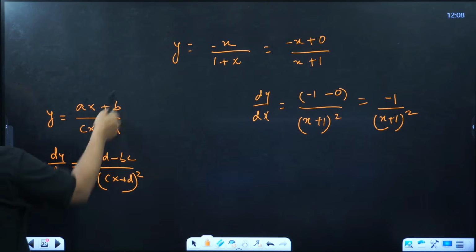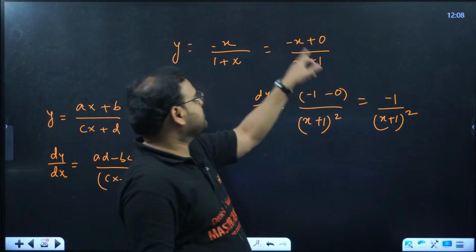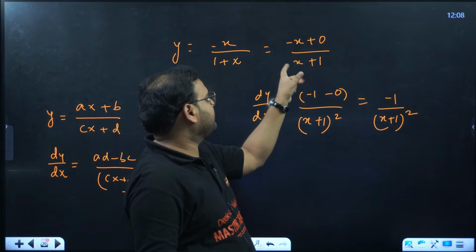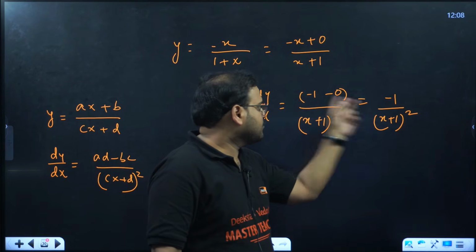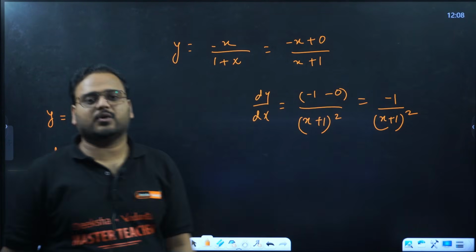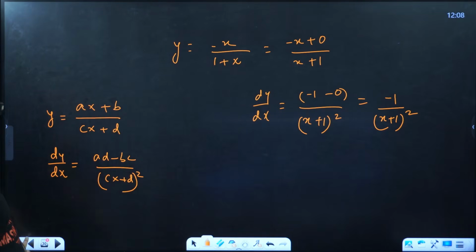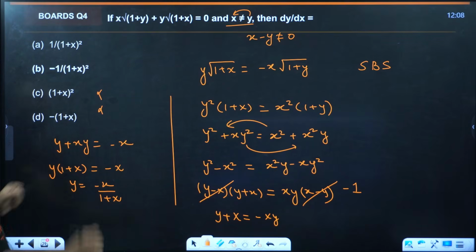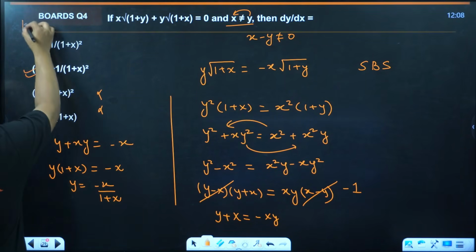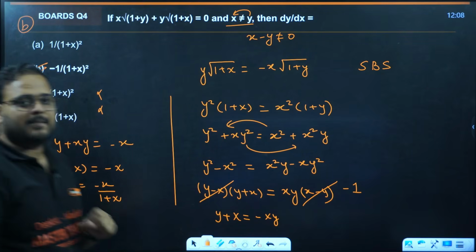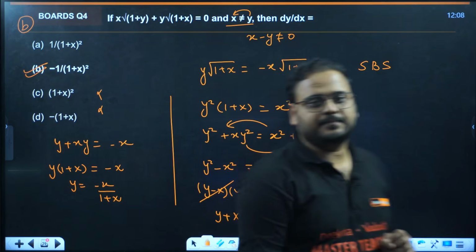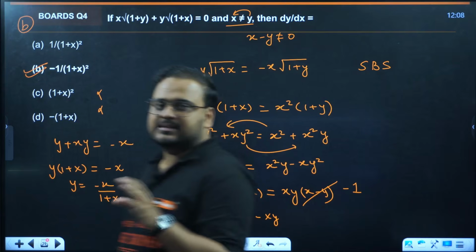This into this, this into this. Check here: I had minus 1 into 1, that is minus 1, and here we have 1 into 0, that is 0. So we get the answer as minus 1 upon x plus 1 the whole square. Correct? So the answer is option B. I hope it makes sense, guys.